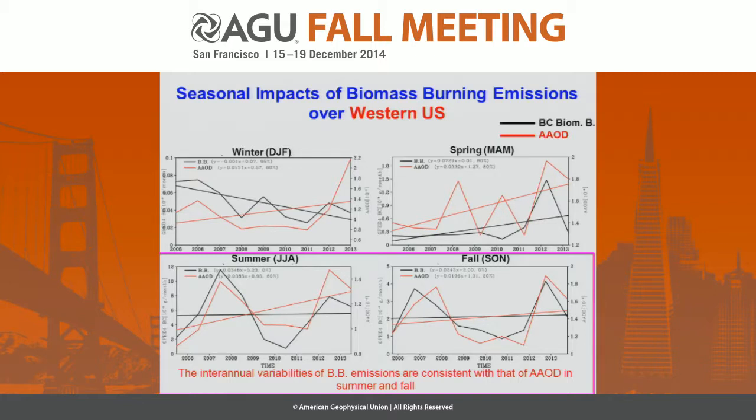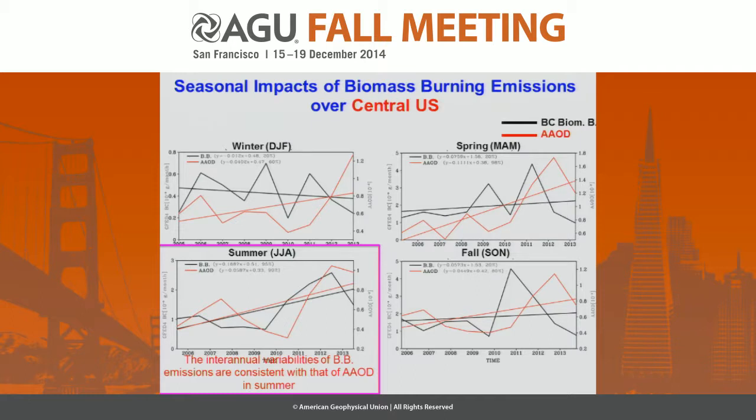with the biomass burning emission of black carbon and the AAOD. We see that in Western US, in the summer and fall seasons, this increase in the last several years is associated with the black carbon biomass burning emission. But we don't know in winter and spring what is the major contributor, because there is not a very close correlation between biomass burning and the AAOD.